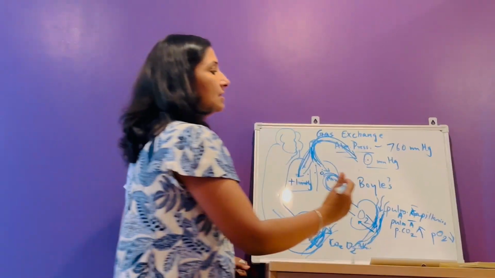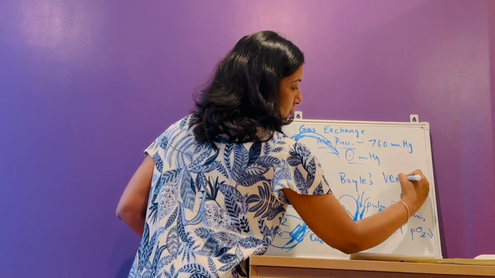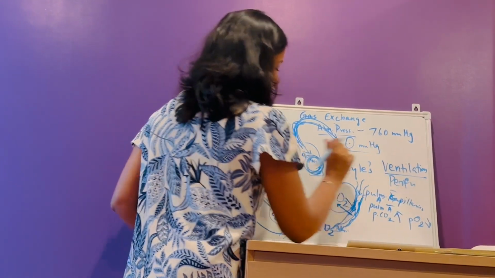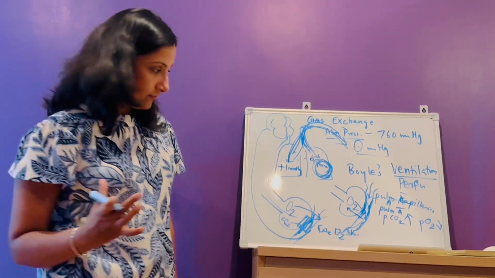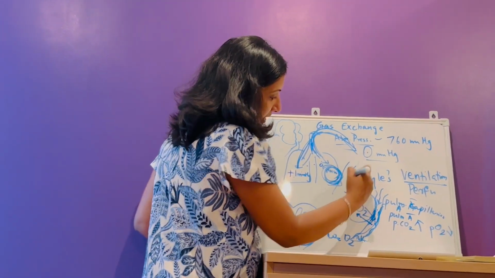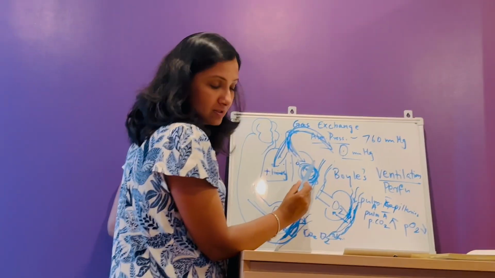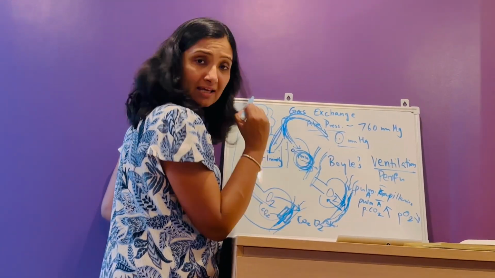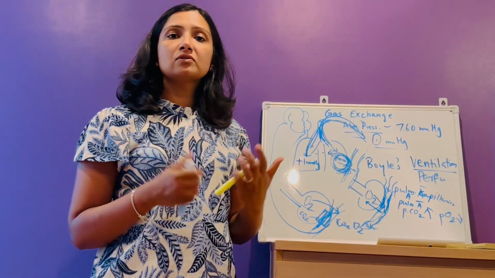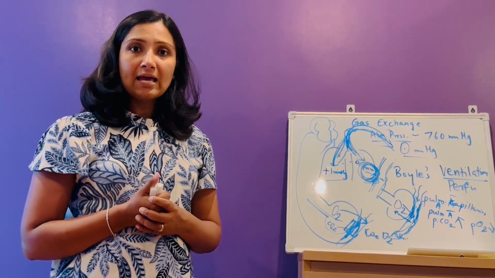Now there needs to be equilibrium, or the ventilation and perfusion should go hand in hand, because just having air in the alveoli is not enough. What is perfusion? Perfusion is the amount of blood traveling here. So you not only want oxygen here, but you also want the oxygen to enter the capillaries, right? Enter into the circulation, because 98% of the oxygen is carried to the tissues in blood with the help of hemoglobin.